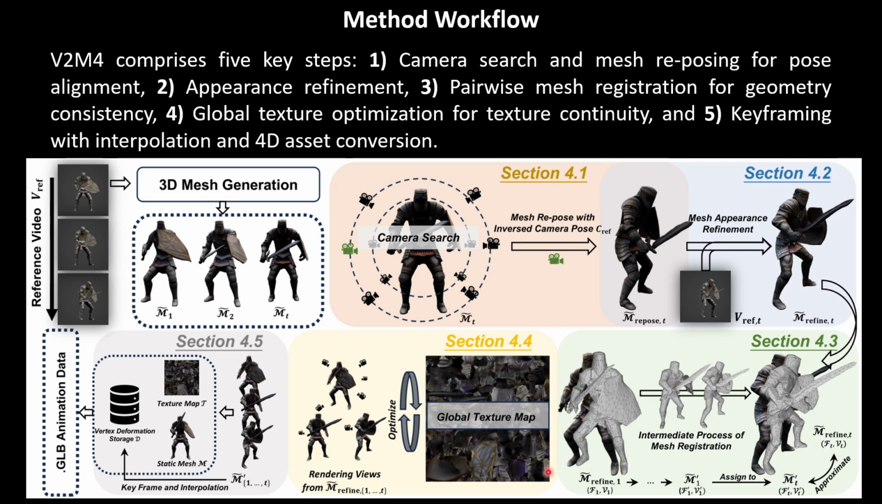And in the third part, we will do a pairwise mesh registration. This is for geometry consistency among meshes generated from different video frames. And in the fourth part, we will optimize a global textural map for textural continuity. And at last, we will do the interpolation and also convert the sequence of the 3D meshes to the 4D asset.